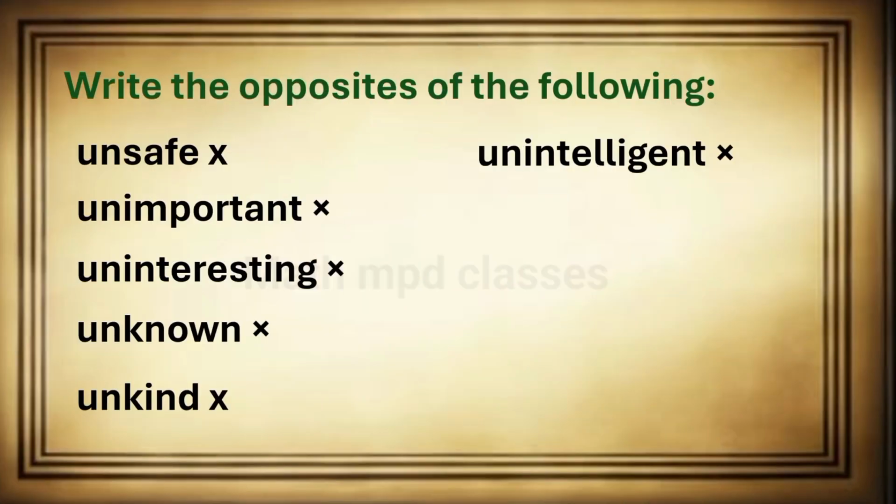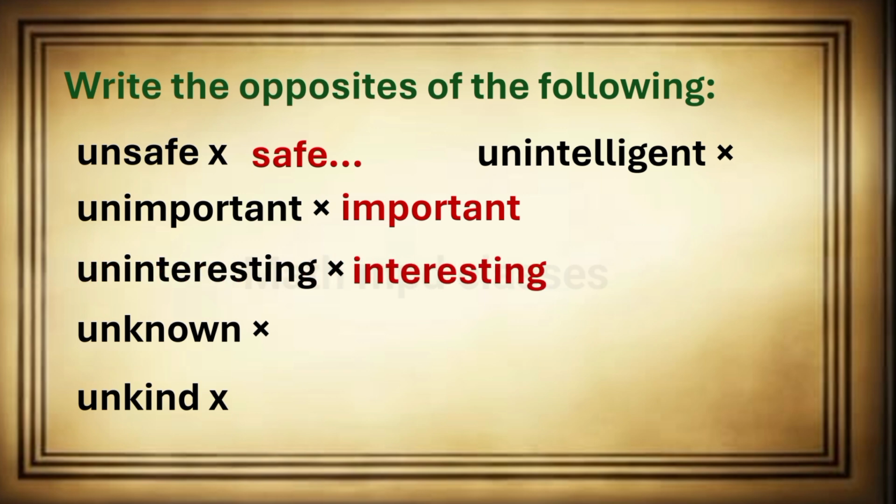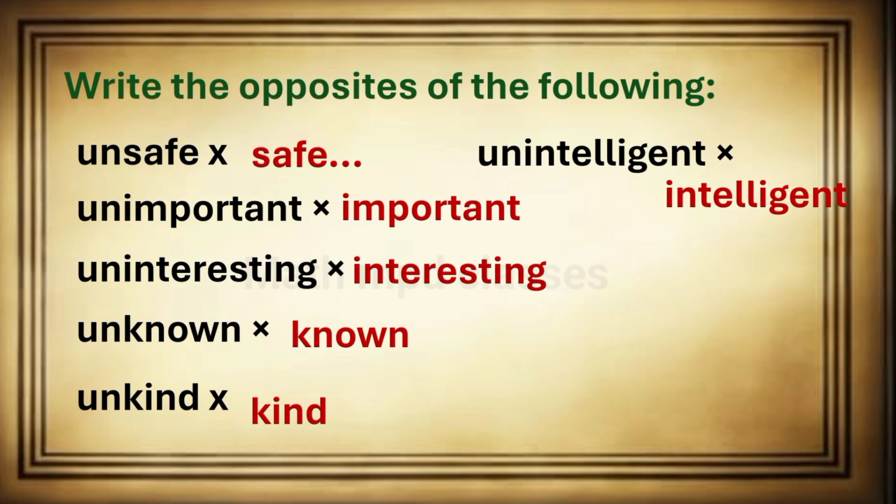Write the opposites of the following. First, unsafe, opposite safe. Unimportant, important. Uninteresting, interesting. Unknown, opposite word is known. Unkind, opposite word is kind. Unintelligent, opposite word is intelligent.